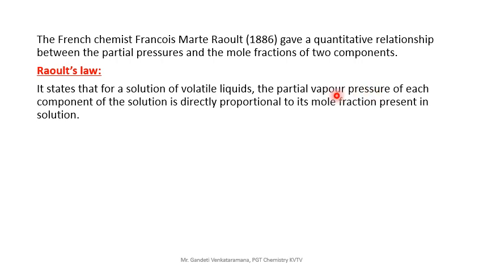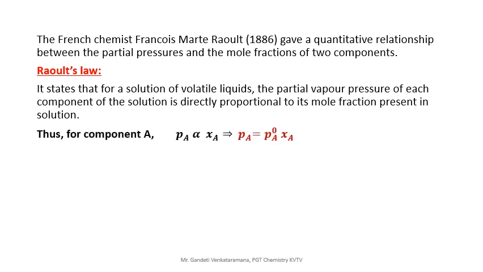So partial vapor pressure of each component of the solution. That means if you take A and B in a solution, two components are present, component A and component B. So partial pressure of the component A is directly proportional to the mole fraction of that A. Okay. At the same time, partial vapor pressure of the component B, that means PB, is directly proportional to its mole fraction, means XB. That is the statement of the Raoult's. Clear? Now we will see the mathematical steps. So very simple steps. You need not worry, just feel comfortable.